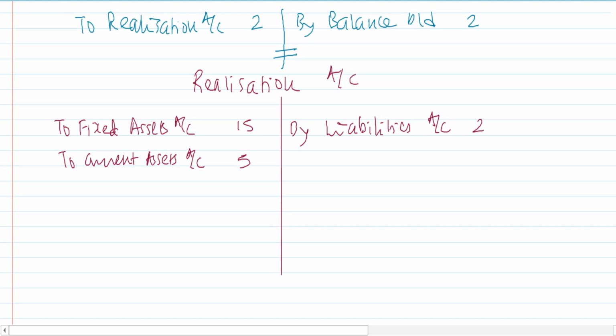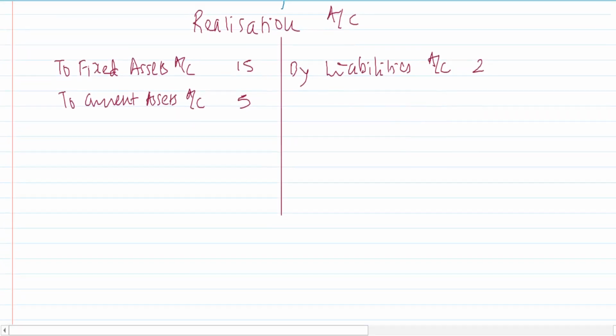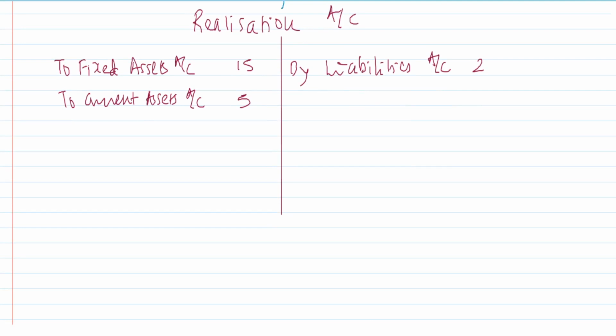So the work that we have done till now is we have transferred the assets to the realization account. We have transferred the liabilities to the realization account. Your third accounting entry should be relating to the purchase consideration due, right? And for purchase consideration due, your accounting entry will be purchasing company account debit to realization account. Purchasing company account debit. Purchasing company is Best Limited.